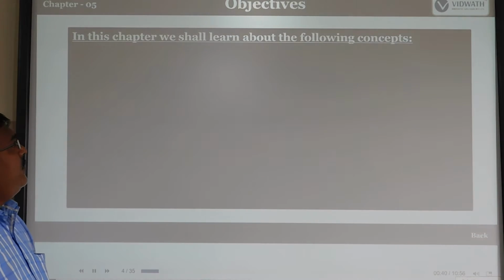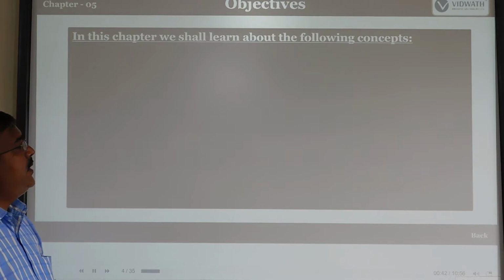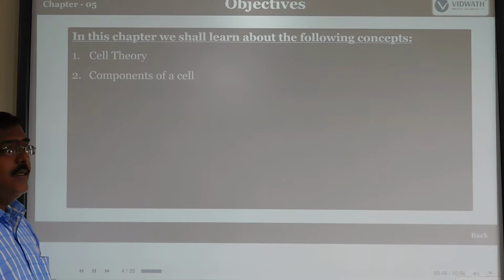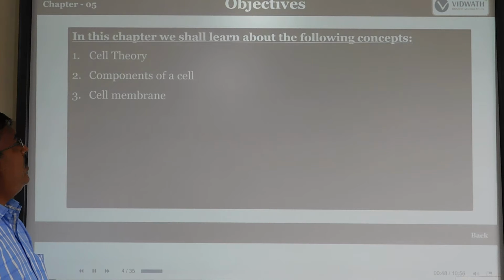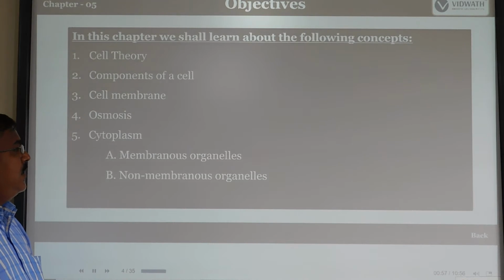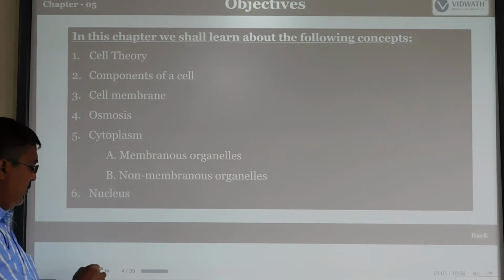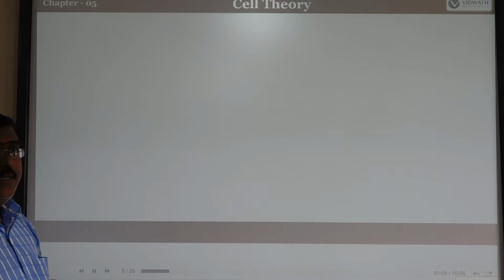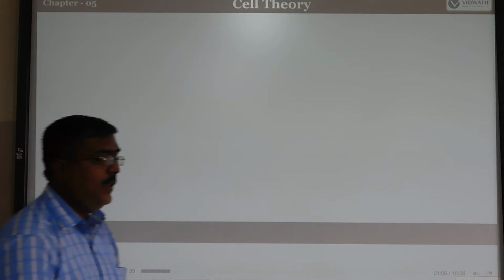So in this lesson, we will learn some concepts like cell theory and who proposed the cell theory. Then the components of the cell membrane, osmosis, and cytoplasm. In cytoplasm, we see membranous organelles and also non-membranous organelles. Lastly, we will discuss the nucleus. So first one is cell theory. Who proposed the cell theory?